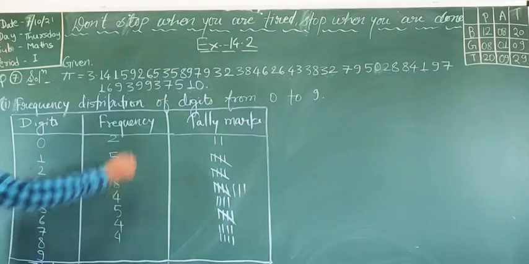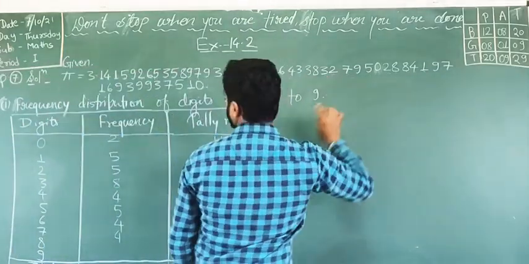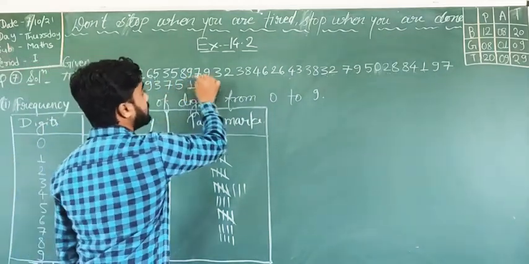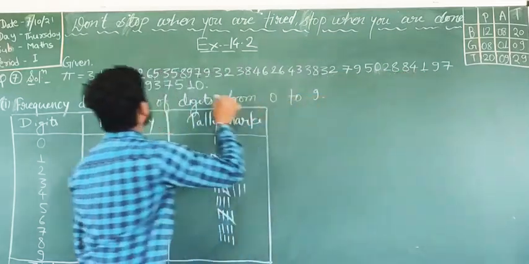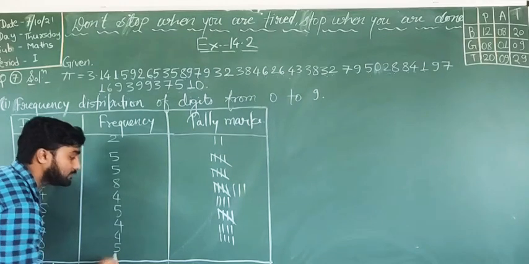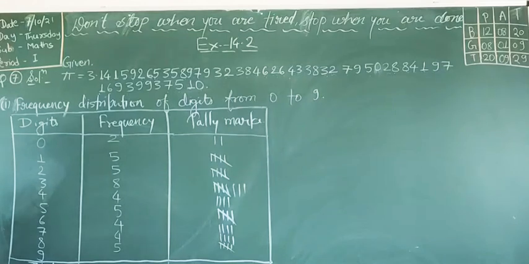Now for 8, how many times 8 has come? Sorry, we have to check 8 now. So 8 is 1, 2, 3, 4, 5. And no 8 is in the second line, so only 5 times 8 is there. So I am writing 1, 2, 3, 4 and 5. Is it clear to all?